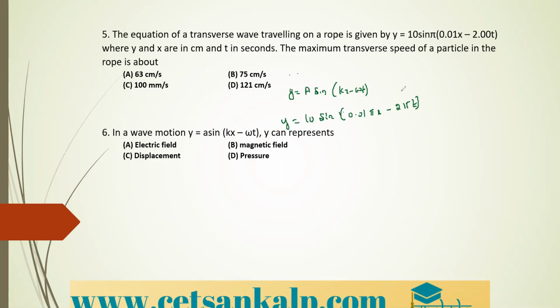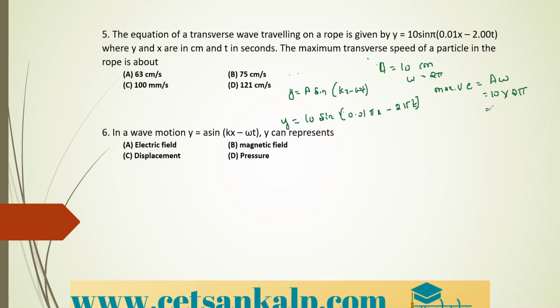Therefore, now here you can compare. The value of A is 10 centimeter, and the value of omega, by the equation, is 2 into pi. Therefore, as we know, the maximum velocity of the particle is equal to A into omega. So A is how much? 10, and omega is how much? It is 2 pi.